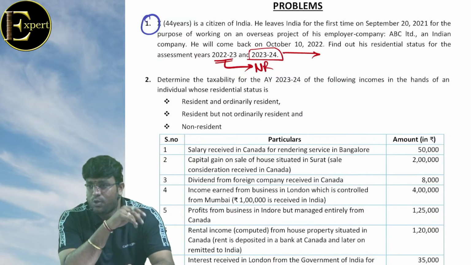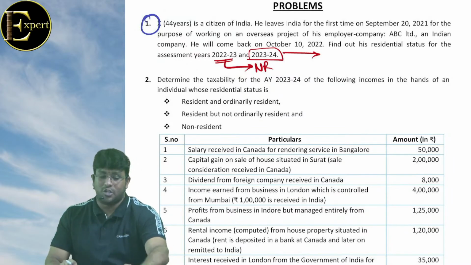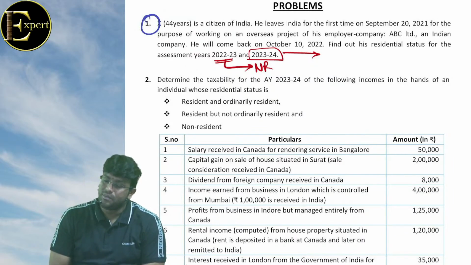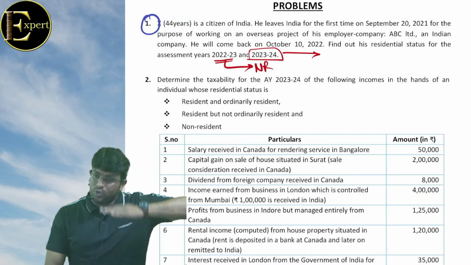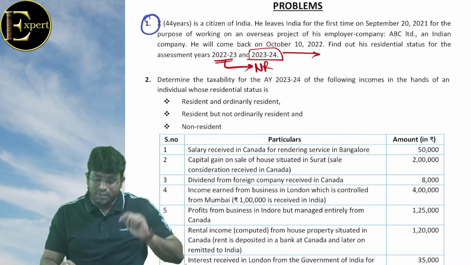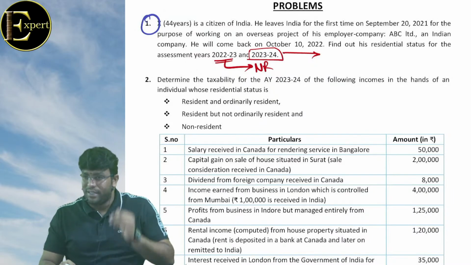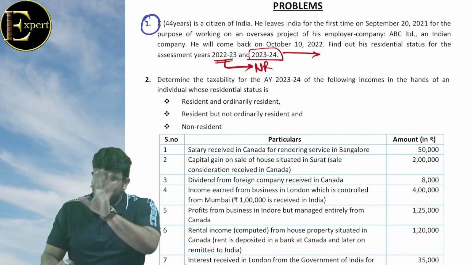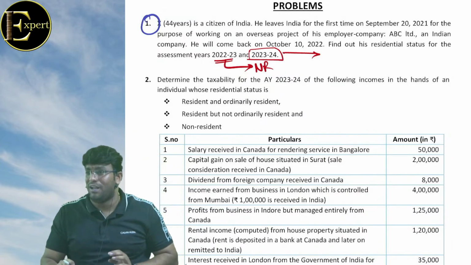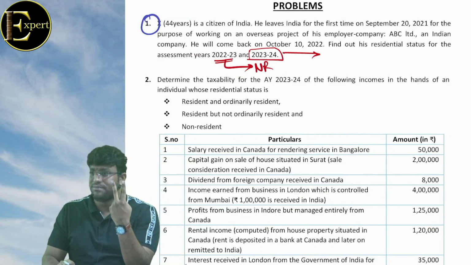Sir, my straight question to you. Second bit is talking about which assessment year? 23, 24. Which previous year? Did he go in 22, 23 for employment? That case will not come. But 23, 23, he has come to India. Did he come for a visit? He came back permanently. So that point also will not apply. If that point is also not applicable, we have got two options for basic condition.